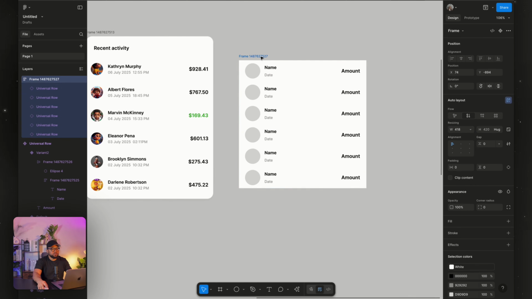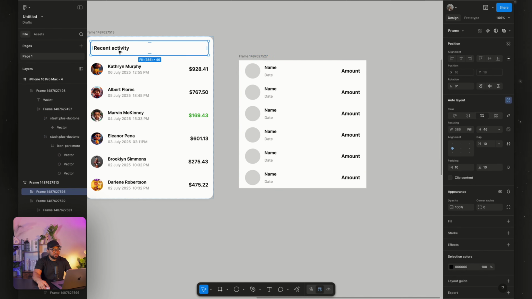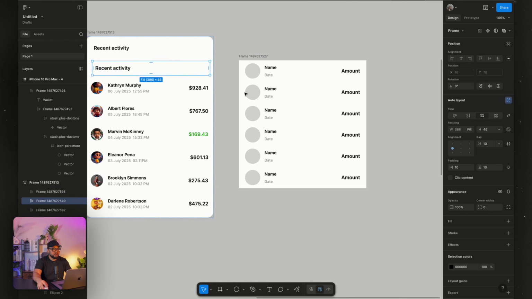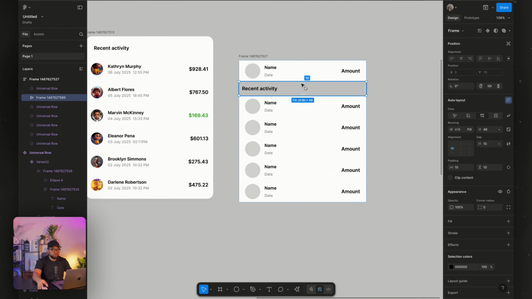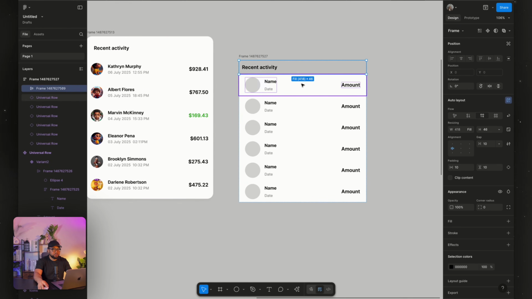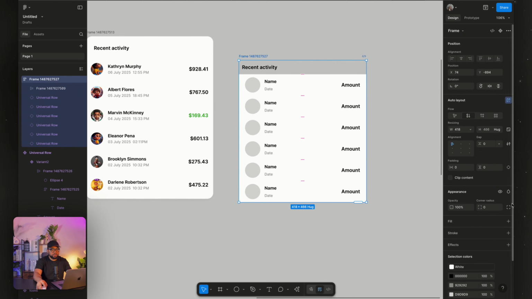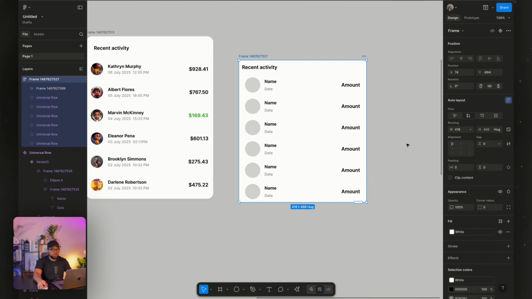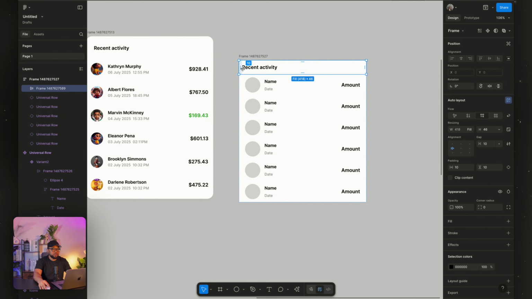Now the next thing I'm going to do is to add this recent activity. So I'm not just going to create it because it's quite simple to do. So recent activity, and we're going to select everything here and add white. Make sure that this is also 20. I'm going to use 22.